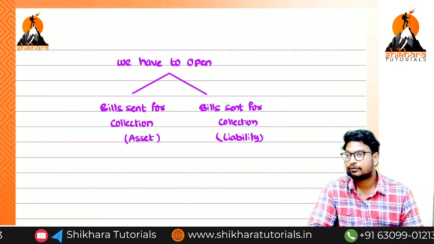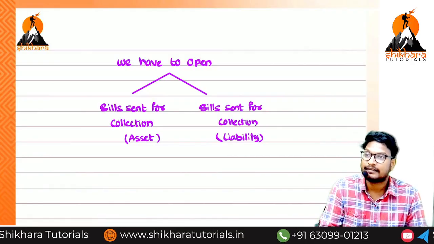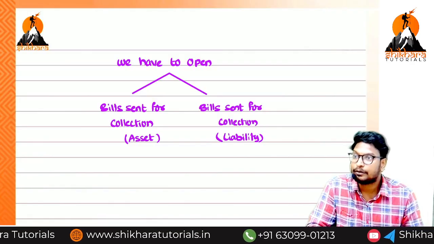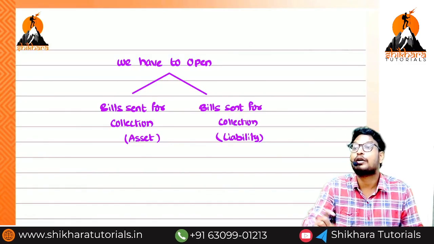Okay, so what are the two accounts we need to open? Asset and liability. Why are we opening them? We are not opening only an asset account, because it is not an asset. We are not opening only a liability account, because it is not a liability. That is the reason we are opening two accounts, for the counter effect.